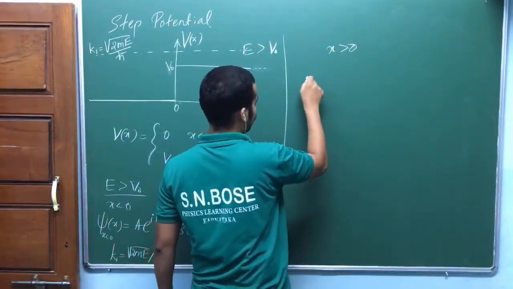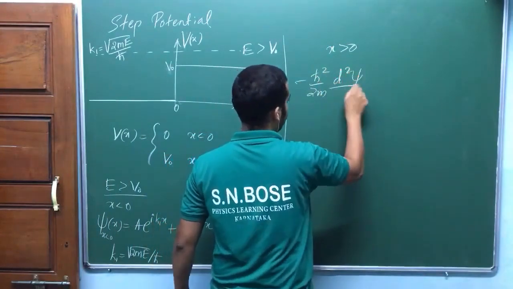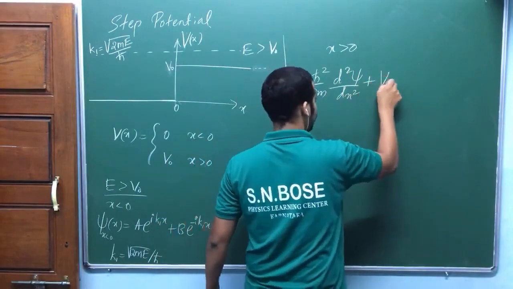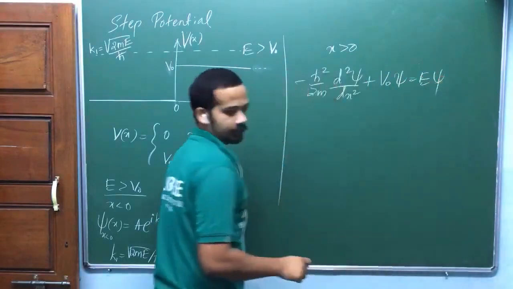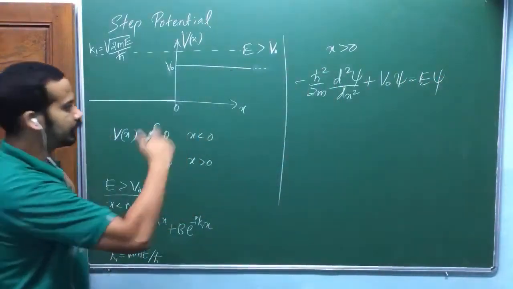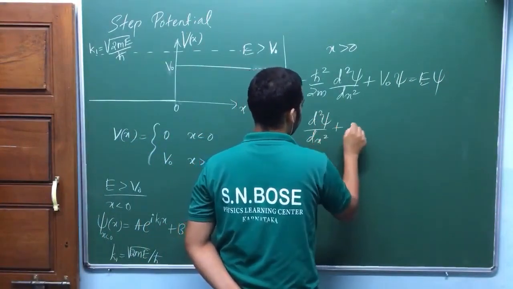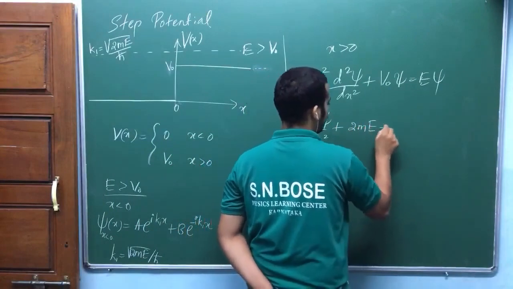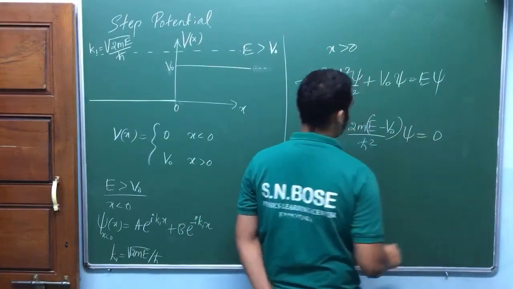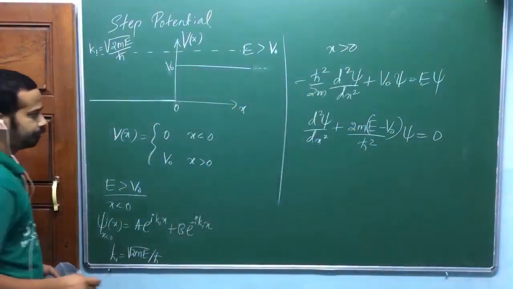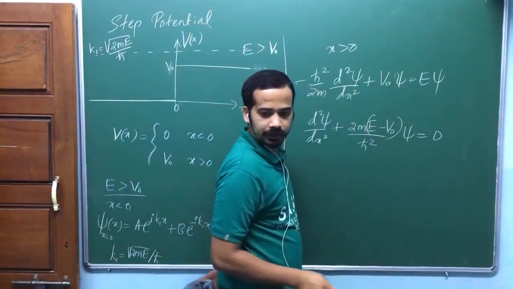Let me solve the Schrodinger equation. That will be minus h bar square by 2m d square psi by dx square plus V naught psi is equal to E psi. Slightly different, isn't it? Now let me take that energy term this side and rewrite d square psi by dx square plus 2m (E minus V naught) divided by h bar square psi is equal to 0. Can I write like this? And this one is positive, E minus V naught is positive. Why? E is greater than V naught.